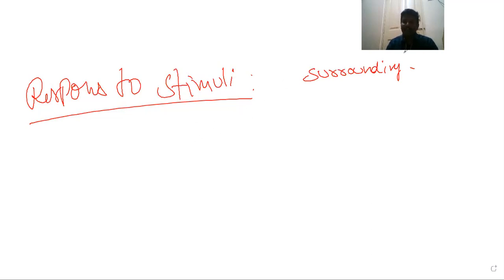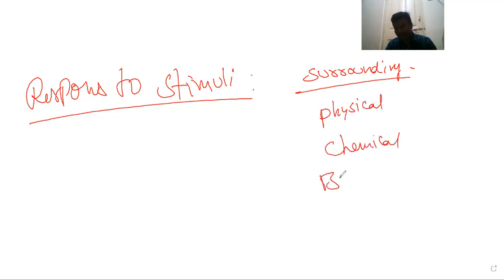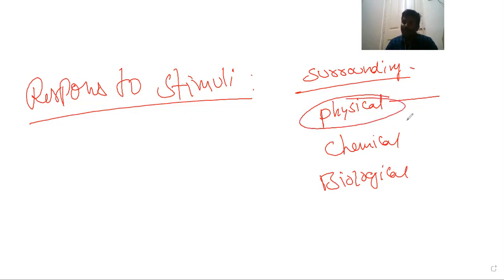The stimuli could be physical, chemical, or biological. Physically, we respond to the environment: if the temperature is high, we will show a response.